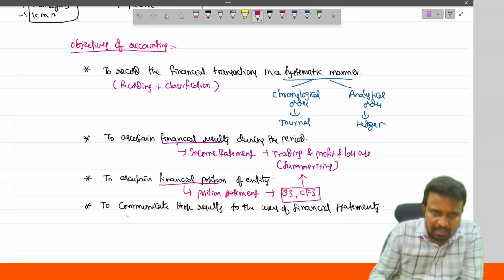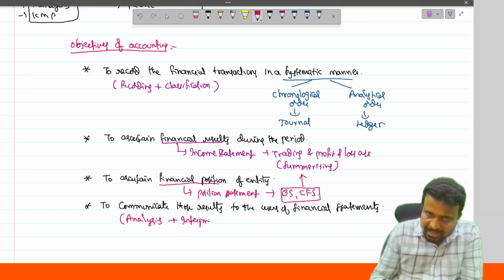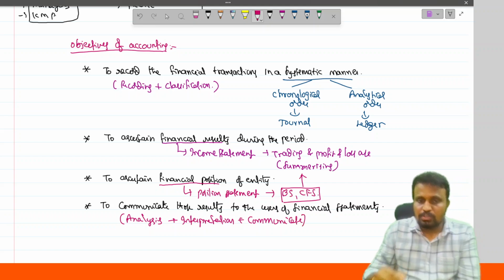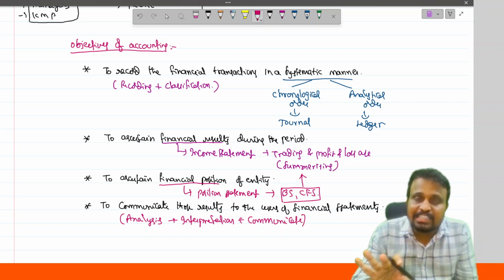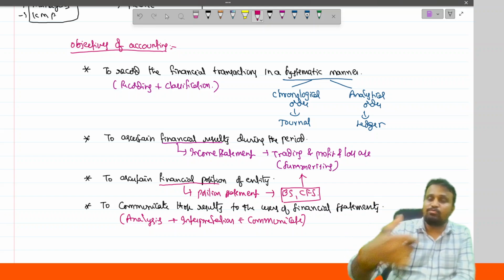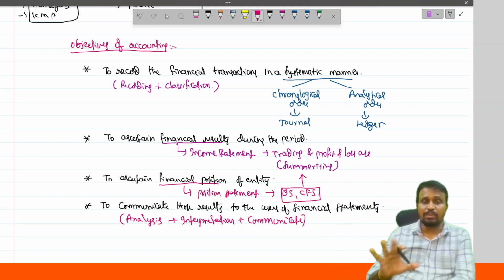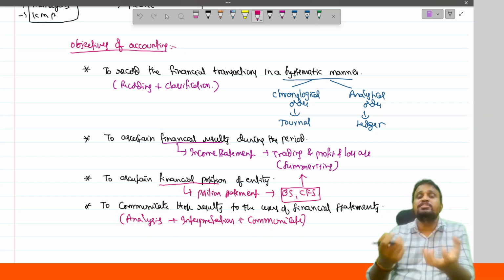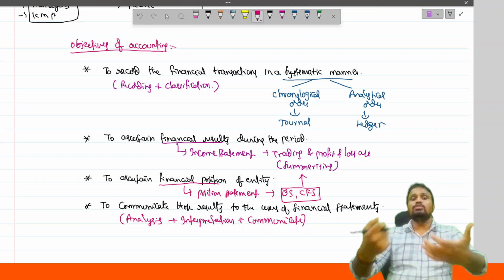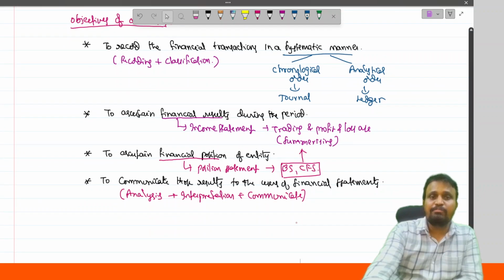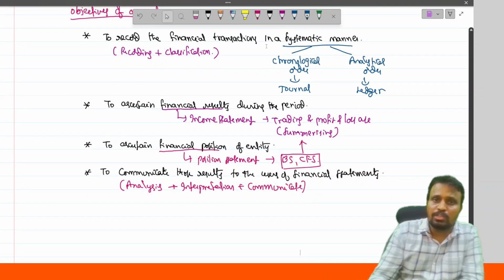And when we communicate, after completion of analysis and interpretation, only then can we communicate. So the analyzed and interpreted data will be transferred to the users of the financial statement, which is called communication. We are communicating the financial information of the entity to the users.